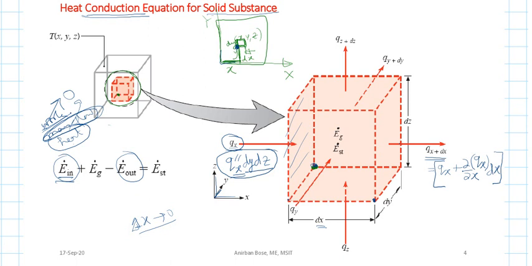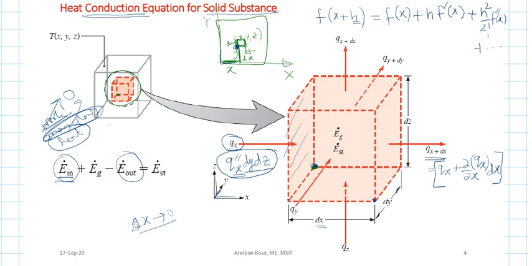You know that in a Taylor series, if h is very very small, then f of x plus h is f of x plus h into f dashed of x, plus higher order terms like h square by 2 factorial into f double prime of x and so on.